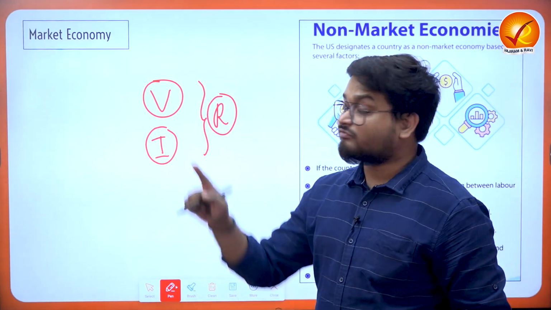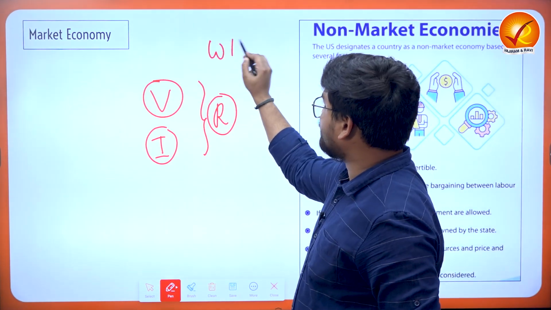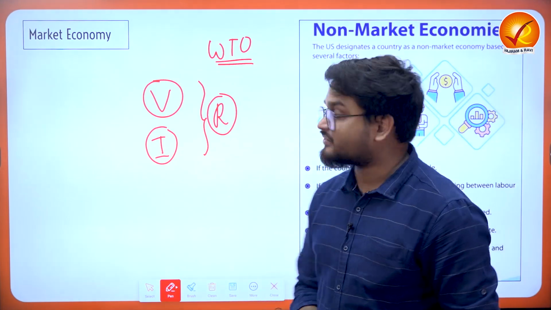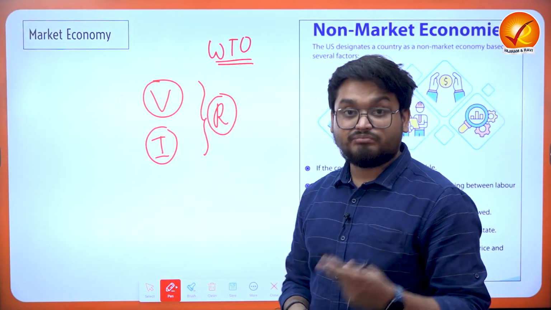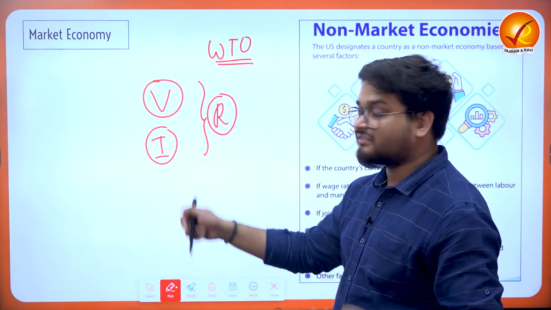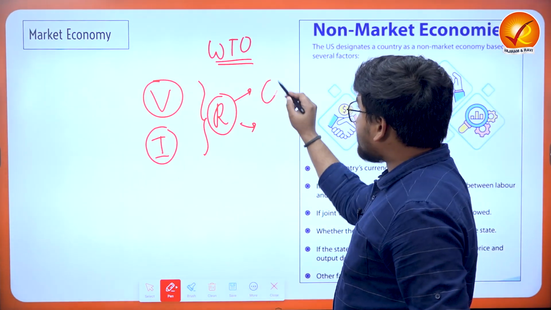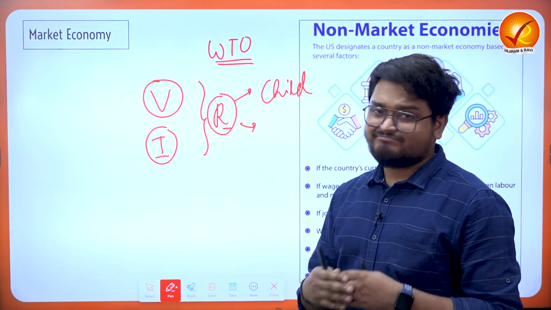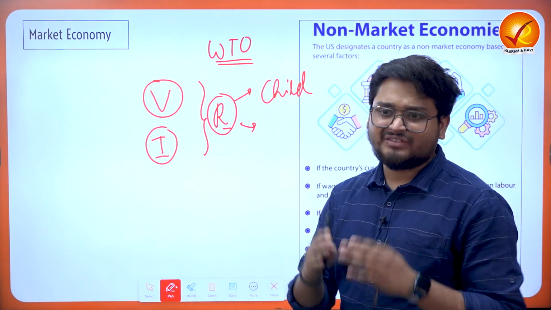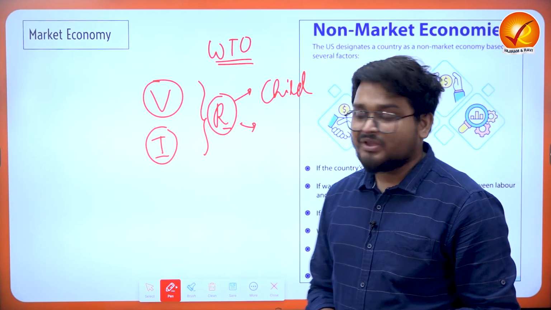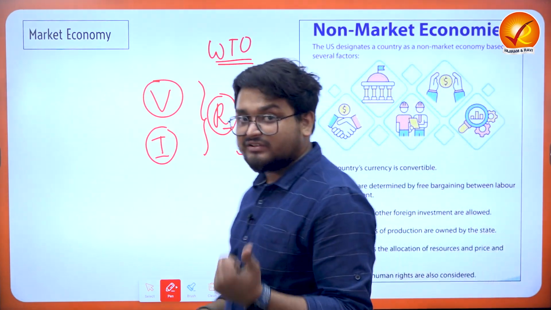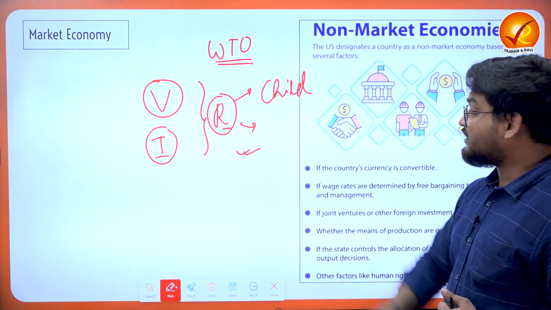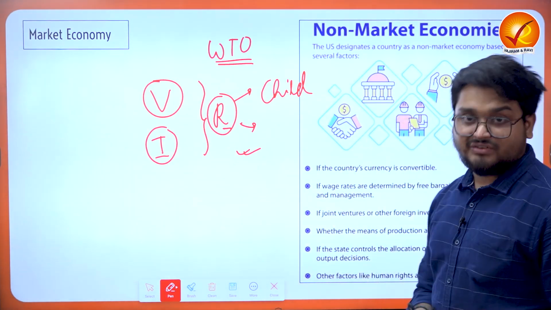Sometimes it has been seen at WTO meetings and international economic forums that produce from these developing nations was produced by child labor, or by various other unethical practices like sex trafficking, human trafficking and so on. So these are human rights violations also. If these countries are involved in them, they also fall into this non-market economy status.